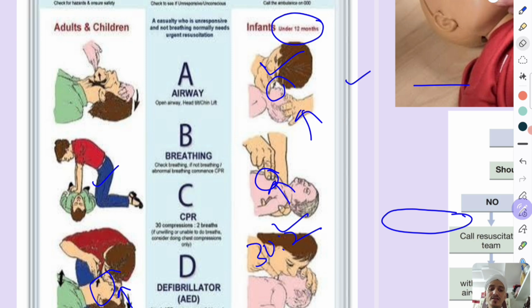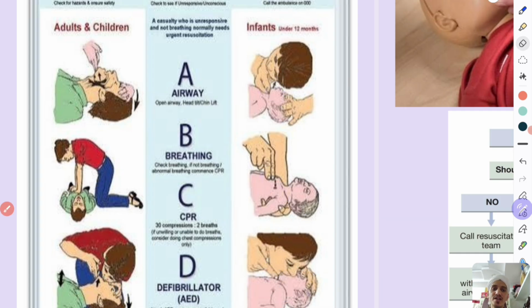Another method is you will hold the chest of the infant such that both thumbs of both hands will be on the lower part of the sternum of the infant, and you will press the infant like a sponge. Like you are holding a sponge and you are pressing that sponge. You press the sternum by your thumbs. That is the most common method which is performed, and you will give mouth to mouth breathing like this to that infant. That is the difference between adult CPR and infant CPR.